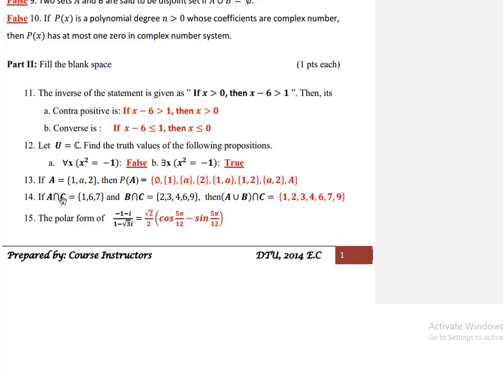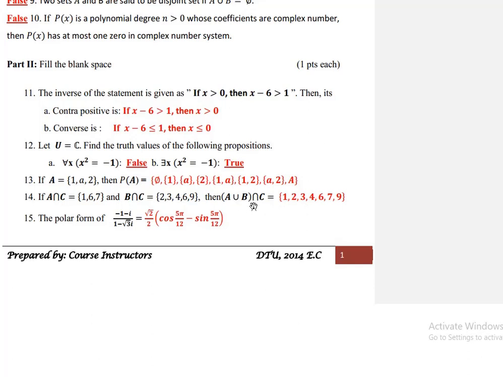14: if A intersection C is equal to the set containing 1, 6, 7 and B intersection C is equal to the set containing 2, 3, 4, 6, 9, then (A union B) intersection C dash ነው የሚለን. Now ይሄንን ለመፈለግ መጀመሪያ intersection is distributive over union ማለት ነው.